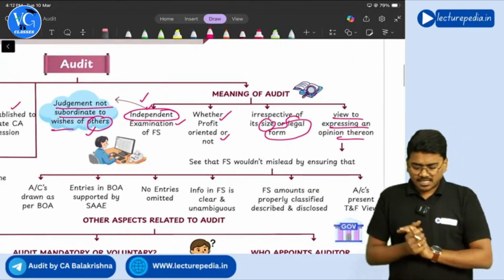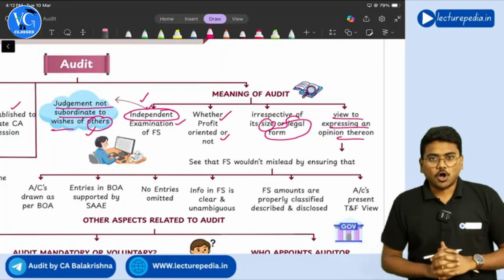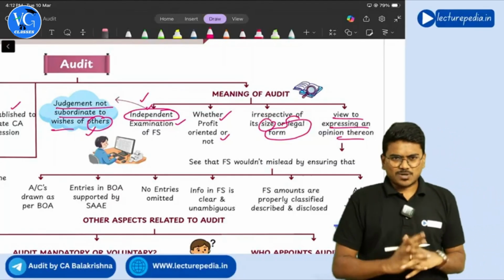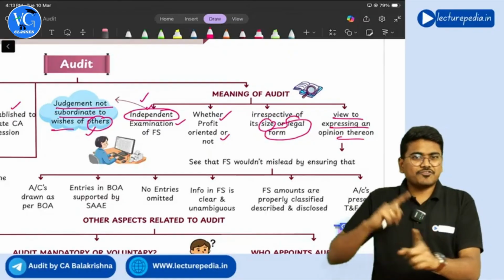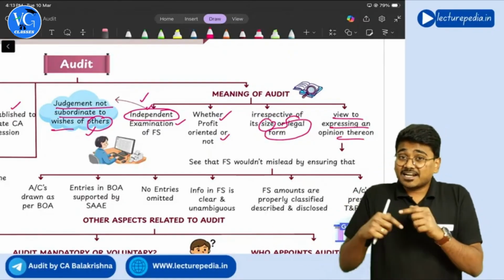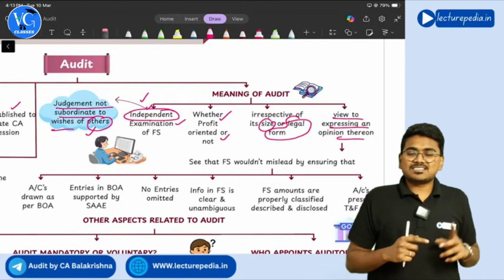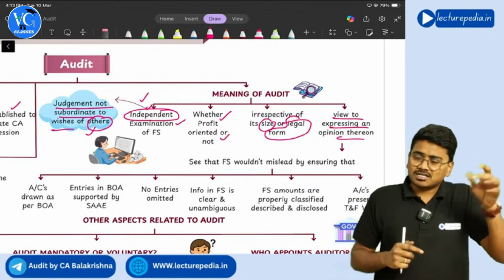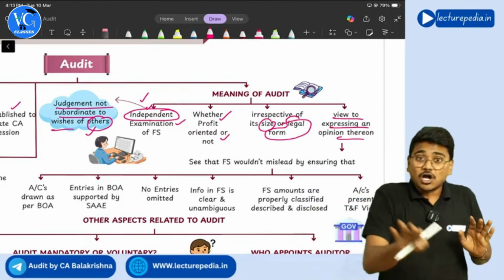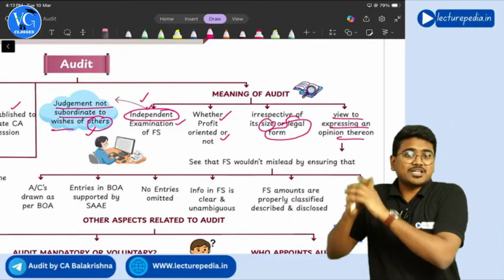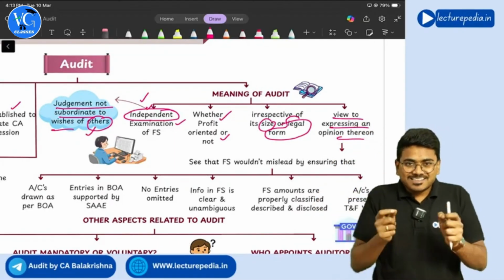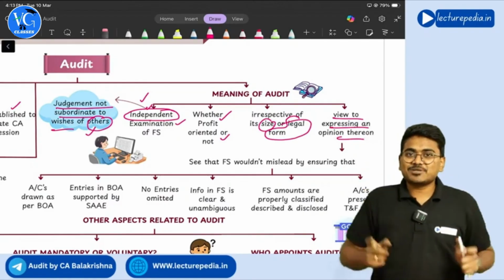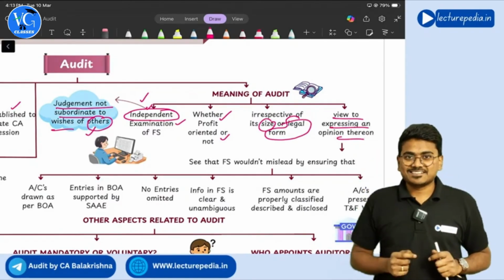So I guess you are clear with the meaning of the term audit, right? Once again, audit is an independent examination of financial statements, irrespective of legal form or size, whether profit oriented or not. When such an examination is conducted with a view to express an opinion thereon, then you will call such an examination audit, right?